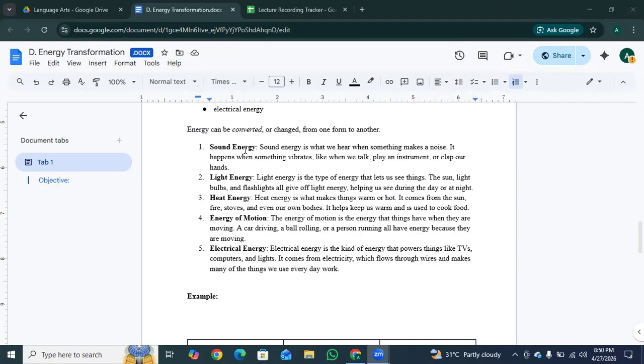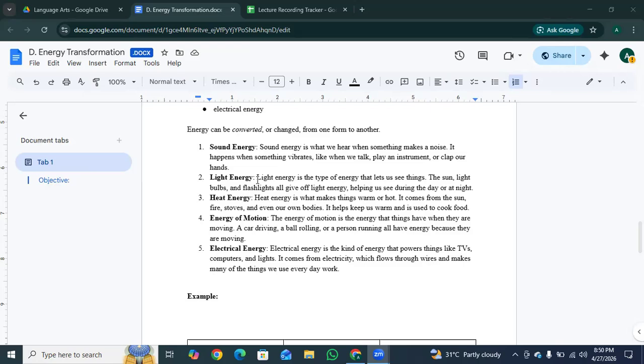The first one is sound energy. Sound energy is what we hear when something makes a noise. It happens when something vibrates, like when we talk, play an instrument, or clap our hands. You can say that sound energy is made when things vibrate, like they move back and forth very fast, like playing a guitar.